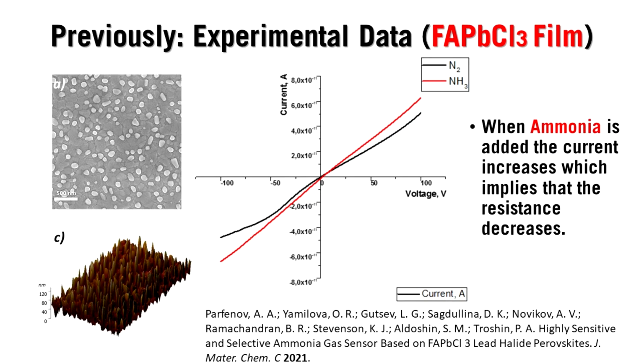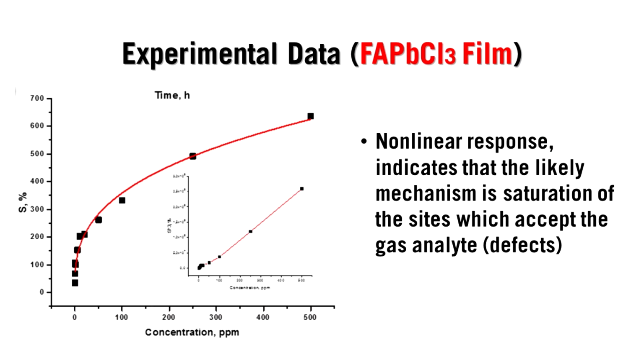Previously, we performed joint work with Pavel Troshin's group where they prepared a formamidinium lead chloride resistive sensor device which was selective towards ammonia. The nonlinear response of the device indicated that the likely mechanism of sensing was the saturation of sites which accept the gas analyte, so the defect.